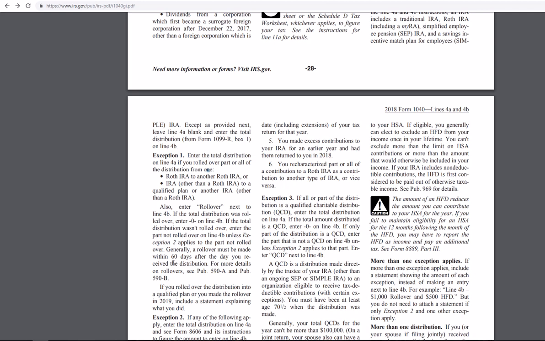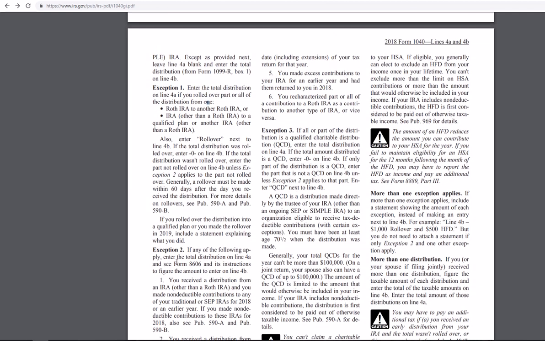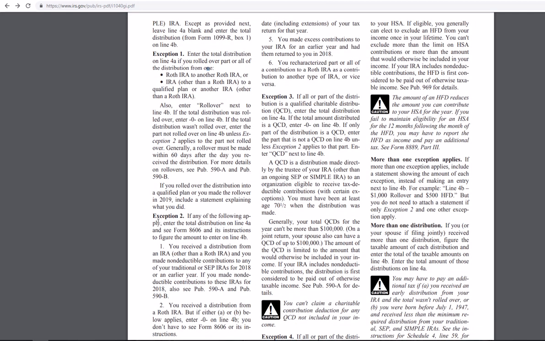Generally, a rollover must be made within 60 days after the day you receive the distribution. So you can't hold on to it. You have to make the rollover after you receive the distribution. So you can't just sit on the cash forever. If you rolled over the distribution to a qualifying plan or you made the rollover in 2019, include a statement explaining what you did. Okay?